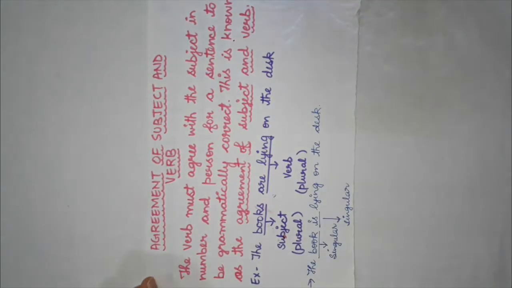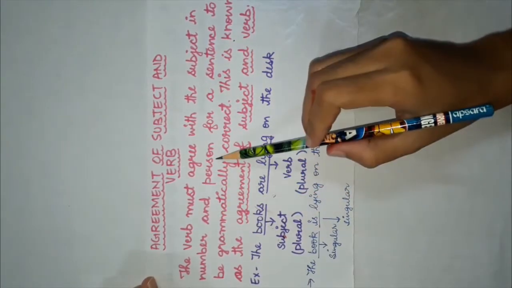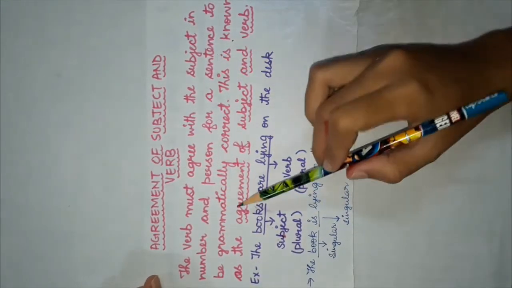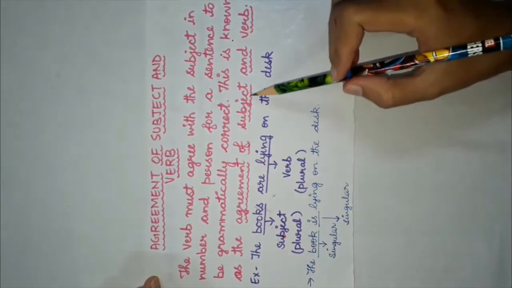We have chapter number 12 and the name of the chapter is Agreement of Subject and Verb. Now let us understand the agreement of subject and verb. The verb must agree with the subject in number and person for a sentence to be grammatically correct. This is known as the agreement of subject and verb.